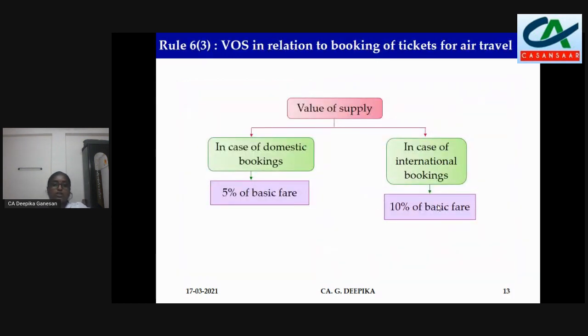Next, value of supply in relation to booking of air tickets for air travel. This is Rule 32 sub-rule 3 of CGST Rules. In case of domestic bookings, it is 5% of base fare, and in case of international bookings, it is 10% of basic fare. Whenever we book a ticket, there will be a bifurcation: basic fare, fuel cost, all this. On that basic fare, take that 5% in case of domestic bookings. On that, apply the GST rate. And in case of international bookings, on that basic fare, take 10%. On that, apply the GST rate and calculate it.